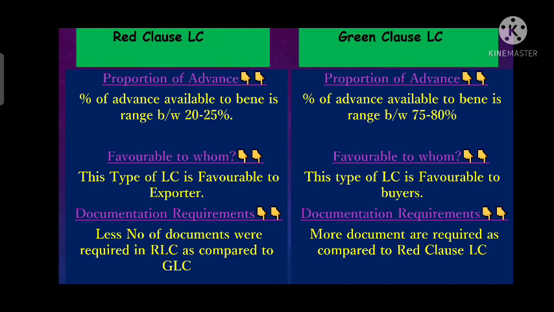Whereas in green clause LC, the exporter avails an advance in the range of 75 to 80%. Whatever the value of the LC is, here the exporter avails 75 to 80% of that LC value in advance.